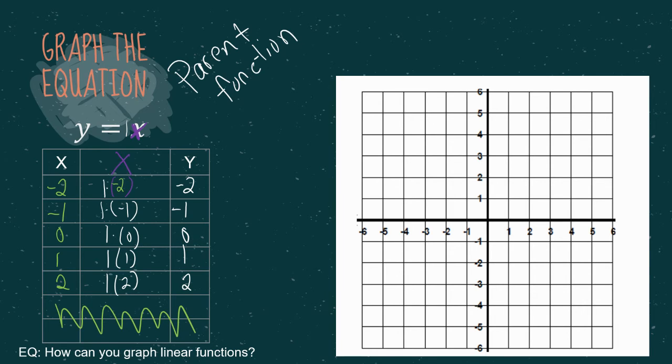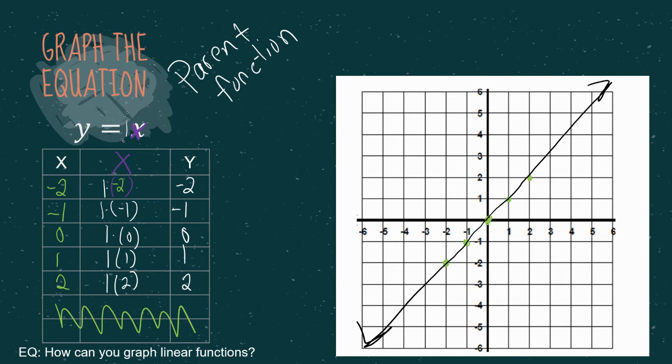And we're just going to go ahead and plot these points. So we're going to plot the point -2, -2. So you're going to go left 2, down 2. -1, -1, left 1, down 1. 0, 0. 1, 1, right 1, up 1. Right 2, up 2. And then once you have those dots, you want to connect them with a nice straight line if you can. If you have a ruler, that works even better. But that is the parent function. That's as easy as a graph gets for linear.